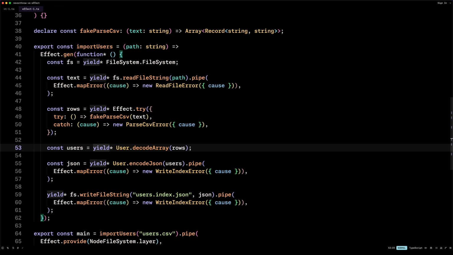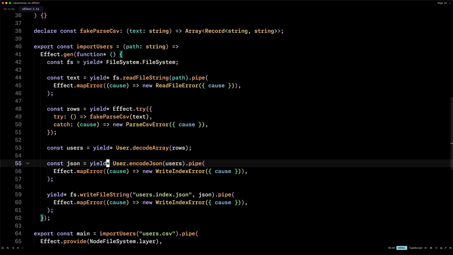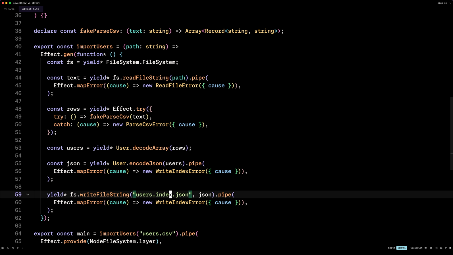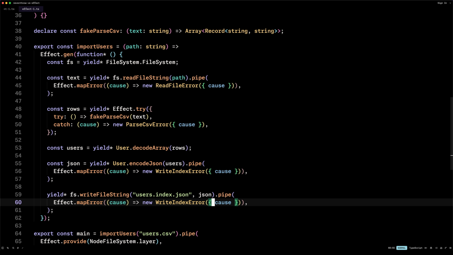Then for the users, we say yield User.decode array rows. So this is runtime safe, as opposed to the Neverthrow version. And then we encode it, so we get back the JSON, which is a string, and if there is an error, we simply remap it over to write index error. And then we write to the file and we pass in the JSON, and same thing, we remap the error.